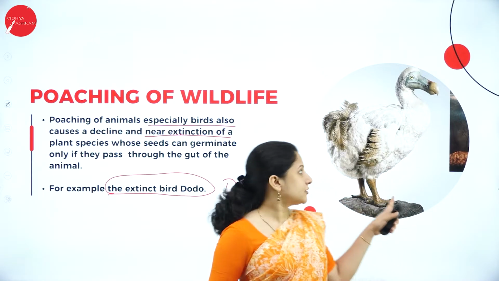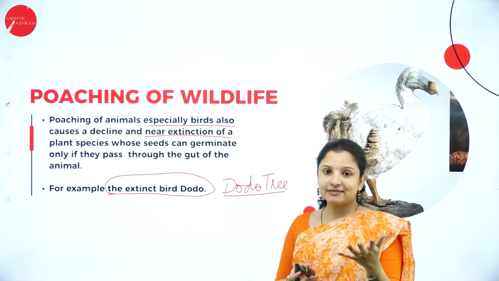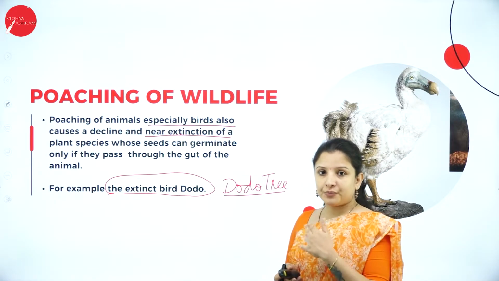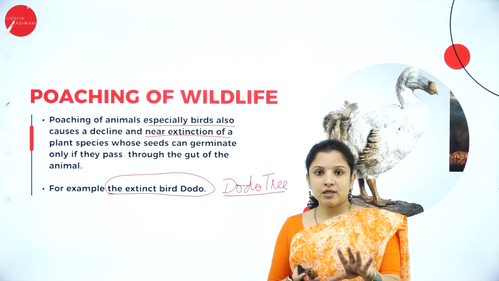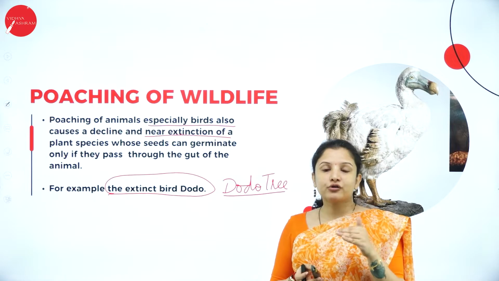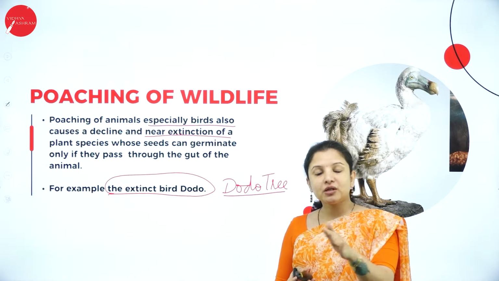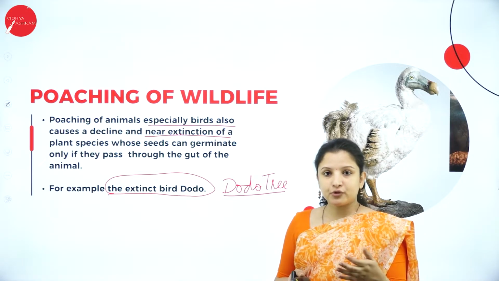So, this is the extinct dodo bird that I've put here. So, the dodo tree, actually, has seeds. So, this bird, that is the dodo bird, will eat the fruit of the dodo tree. So, when it eats the fruit, the seeds will pass through the gut or the intestine of the dodo bird, and eventually come out. That is during excretion or during the fecal process.